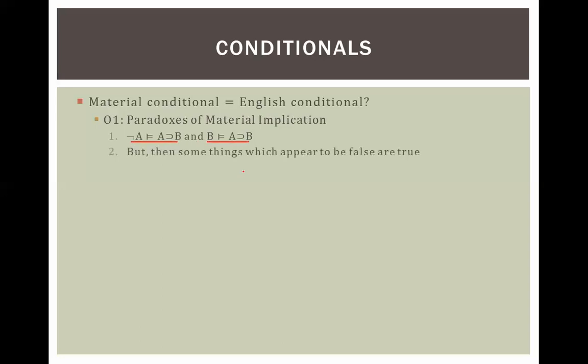The problem with that is, it seems like if that's the case, as long as I have something false for A, right, not A, something that's false, I could put whatever I want in B. And as long as I have something true for B, I could put whatever I want in A, right? And we said that the conditional seems like, well, at least the English conditional seems like one depends on the other. But now I'm saying that I can just be totally arbitrary. So for example, if New York is in New Zealand, which is the false A, then 2 plus 2 equals 4, which is the true B, right? So here I used both of these and I got some totally bizarre if-then statement.